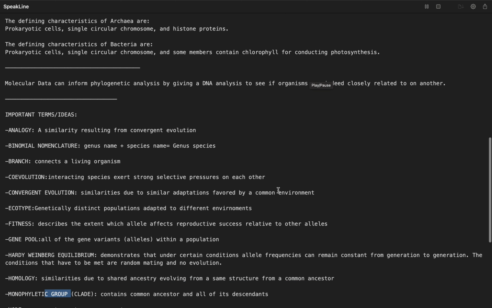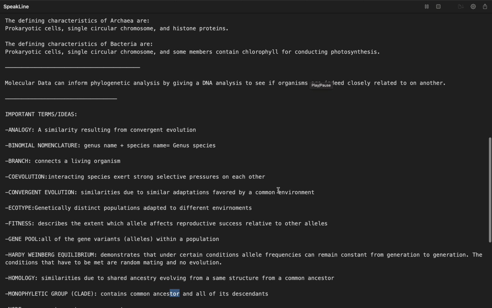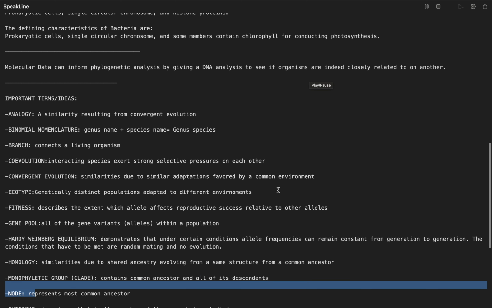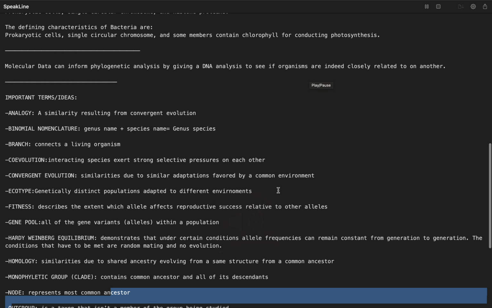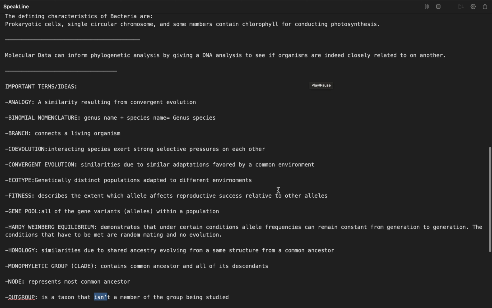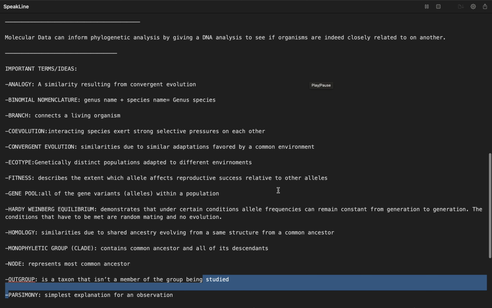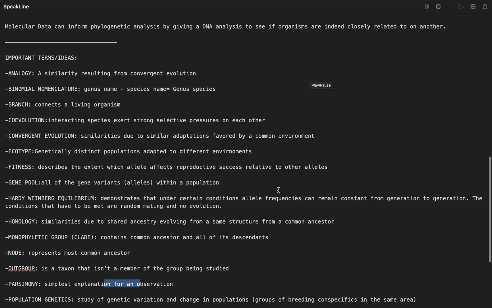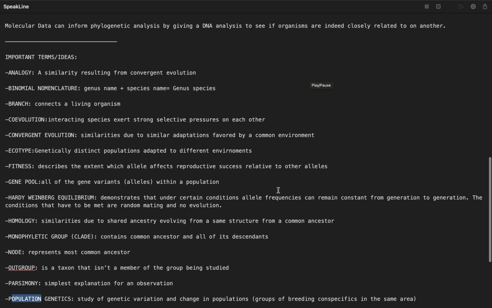Monophyletic group, clade, contains a common ancestor and all of its descendants. Node, represents the most recent common ancestor. Outgroup, a taxon that isn't a member of the group being studied. Parsimony, simplest explanation for an observation. Population genetics, study of genetic variation and change in populations, groups of breeding conspecifics in the same area.